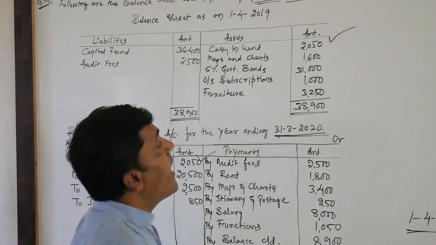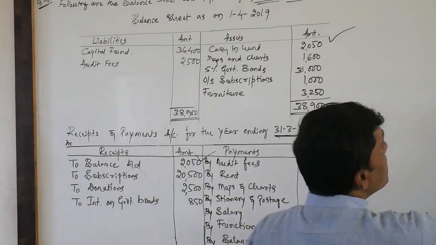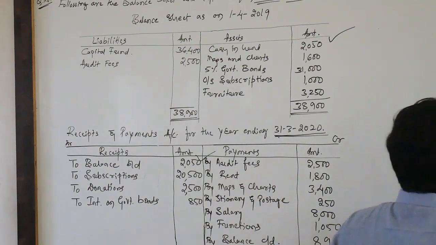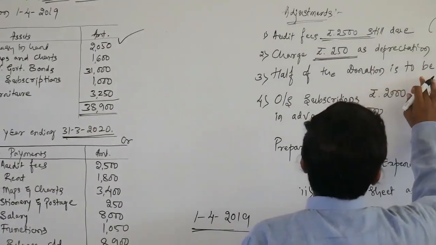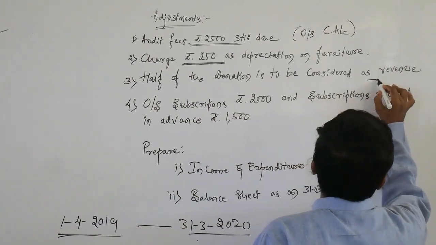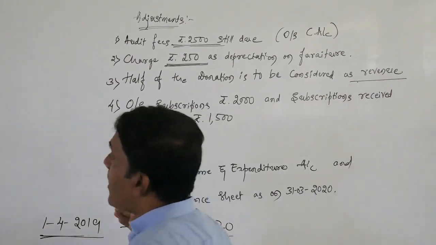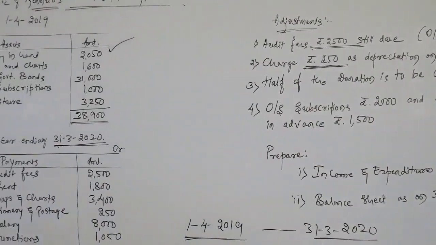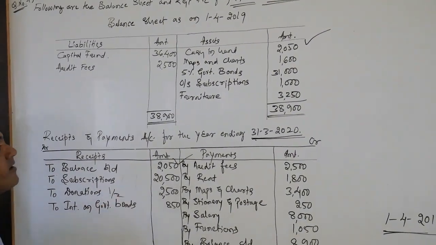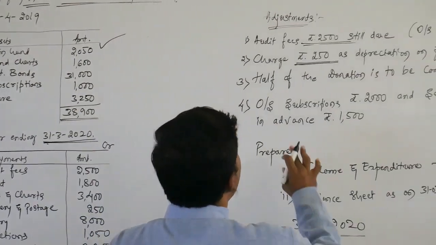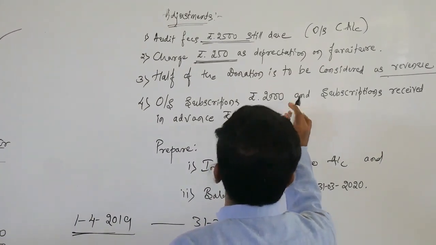Next, adjustment number 3, half of the donation is to be considered as revenue. Very important, half of the donation is to be considered as revenue. It does mean that half of the donation is to be considered as capital. Right? Outstanding subscription rupees 2000.